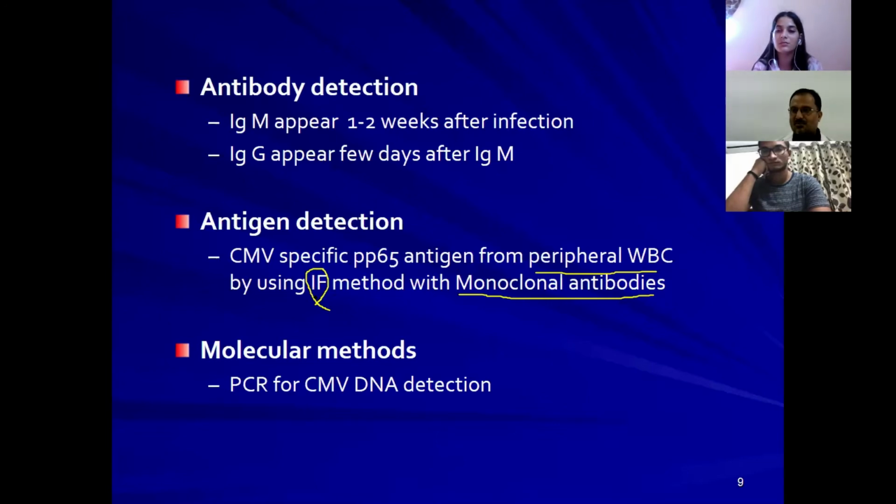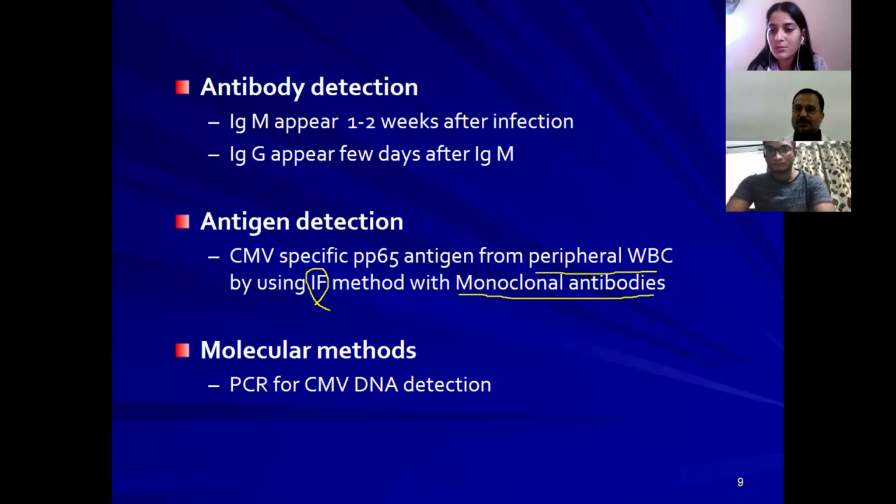I hope you understand what tagging is. Monoclonal antibodies will be tagged with immunofluorescent dye. So, in a nutshell, the peripheral blood smear has to be stained with the monoclonal antibodies tagged with immunofluorescent dye.